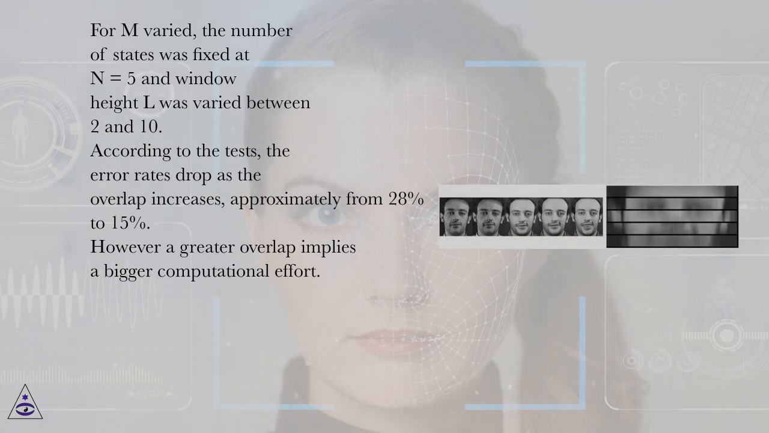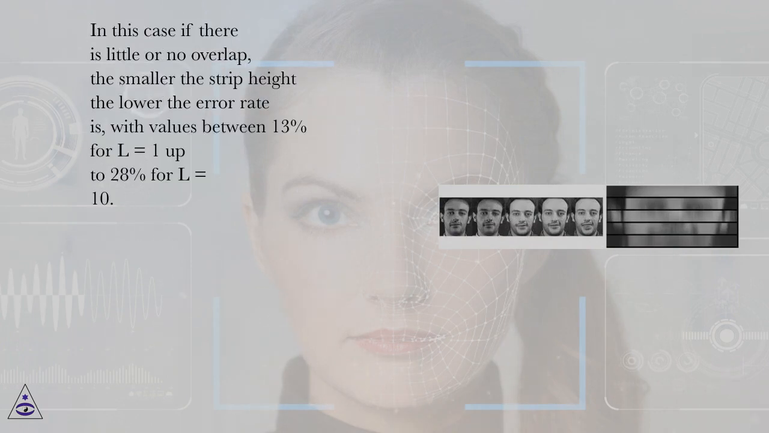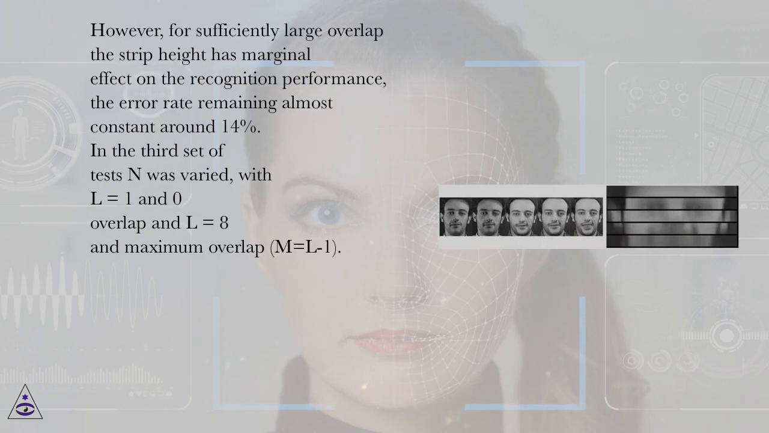However, a greater overlap implies a bigger computational effort. When L was varied, n was fixed to 5 and the overlaps considered were 0, 1 and L−1. In this case, if there is little or no overlap, the smaller the strip height the lower the error rate is, with values between 13% for L = 1 up to 28% for L = 10. However, for sufficiently large overlap the strip height has marginal effect on the recognition performance, the error rate remaining almost